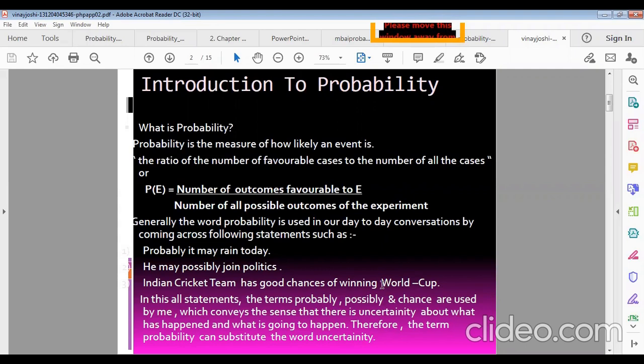In all these statements, the terms probably, possibly, and chance are used by us, which conveys the sense that there is uncertainty about what has happened and what is going to happen, and therefore the term probability can substitute the word uncertainty. Remember it.